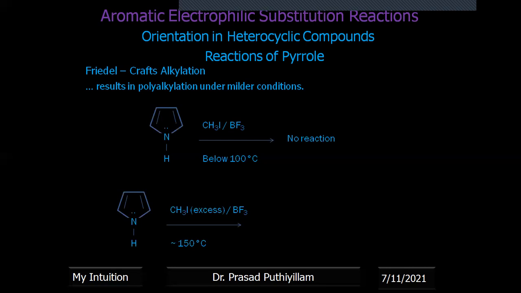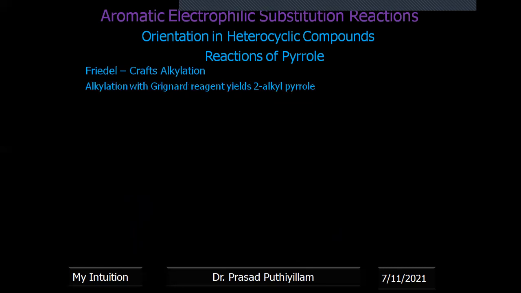Whereas if excess CH3I is taken around 150 degrees Celsius, then it gives complete alkylation, not monoalkylation. Polyalkylation takes place plus a complex mixture of different products, monosubstituted, disubstituted, all mixed products are obtained. Therefore, it is not easy to separate them. Therefore, the Friedel-Crafts alkylation reaction is not useful, and if you do the alkylation reaction, it is difficult to separate the product.